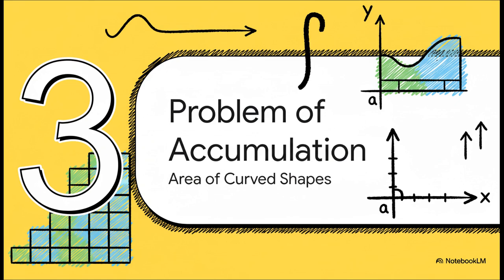Okay, let's totally switch gears now. We're moving on to the second great problem of calculus, the problem of accumulation. So forget about instantaneous change for a moment. Now we're asking the opposite question. How do things add up over time? And what that looks like visually is trying to find the exact area of a weird curvy shape.